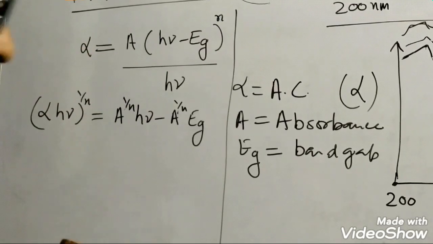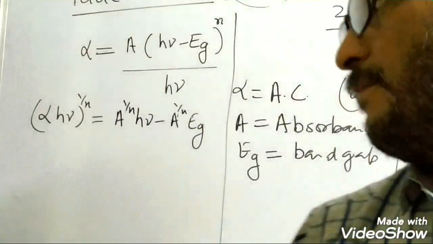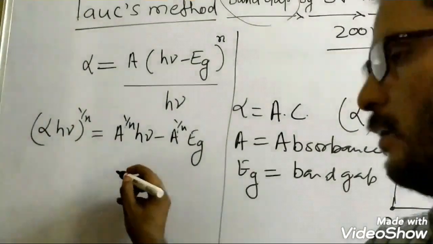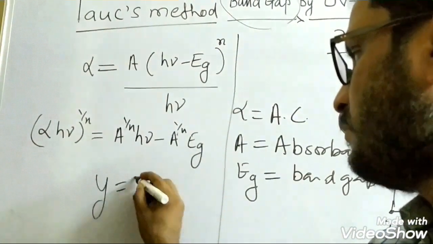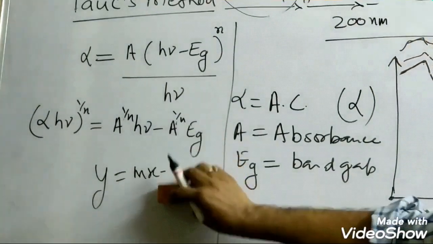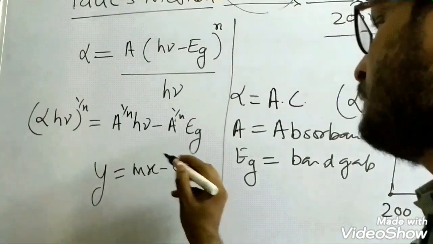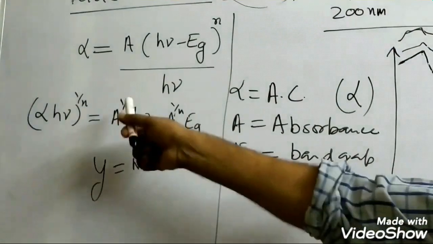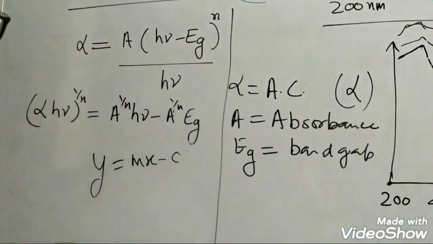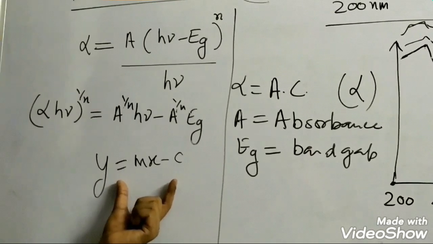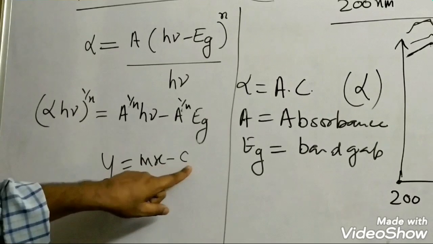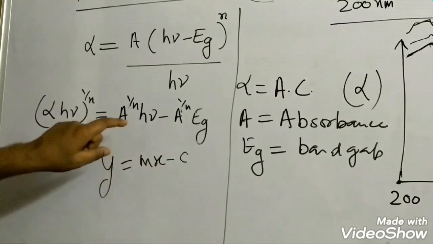So if I compare this equation with the y is equal to mx plus c or minus c, so I will find that both have the same form. This is the equation of a straight line having m as the slope, gradient, right, and c is the intercept. So if I compare this equation with this,